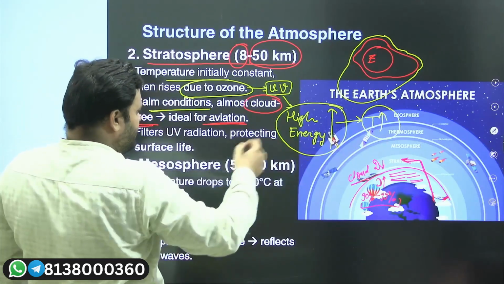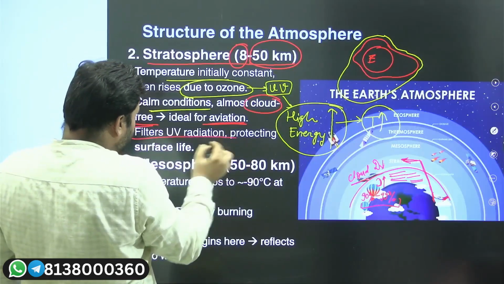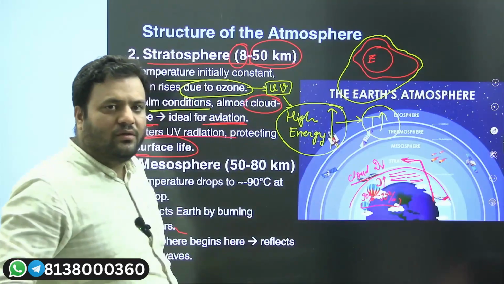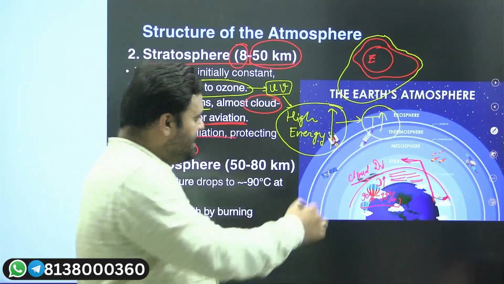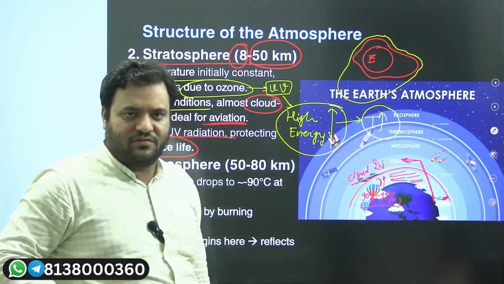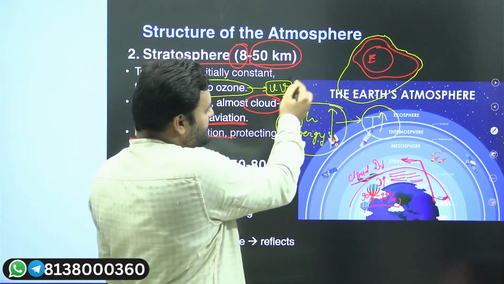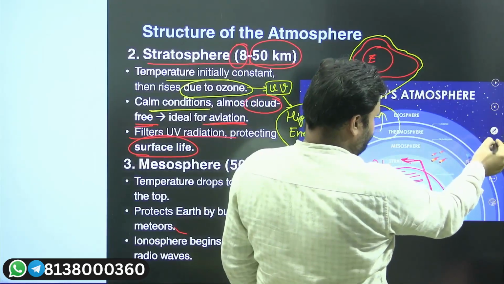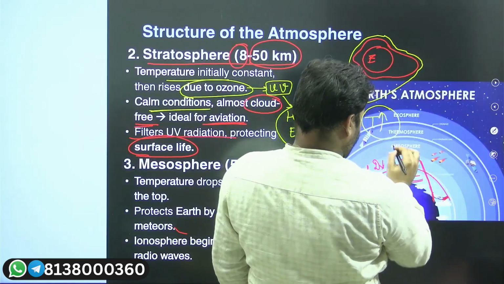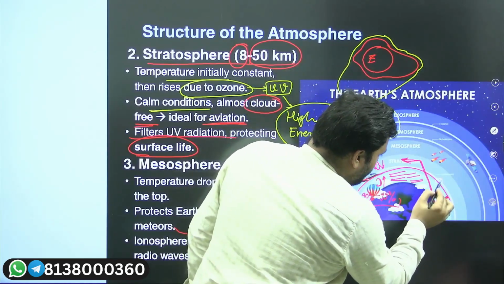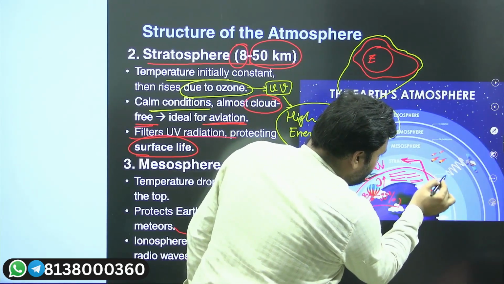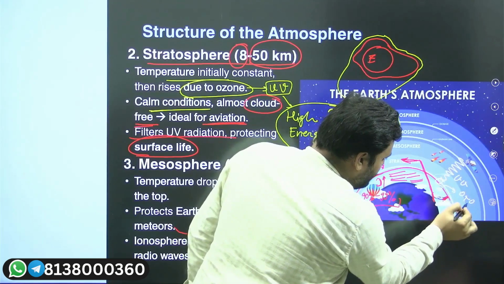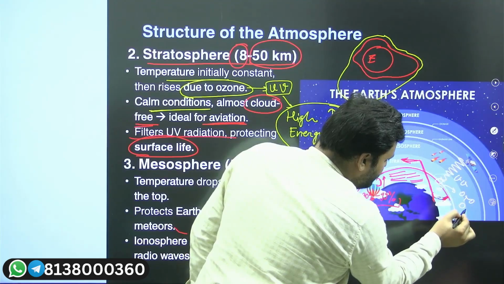And yes, this stratosphere filters UV radiation, and that's how it is also protecting the earth. UV radiation will not arrive on the earth's surface, because the absorption is taking place. Right, so here we have oxygen. It will absorb the ultraviolet radiation, and that's how the oxygen will convert into ozone.